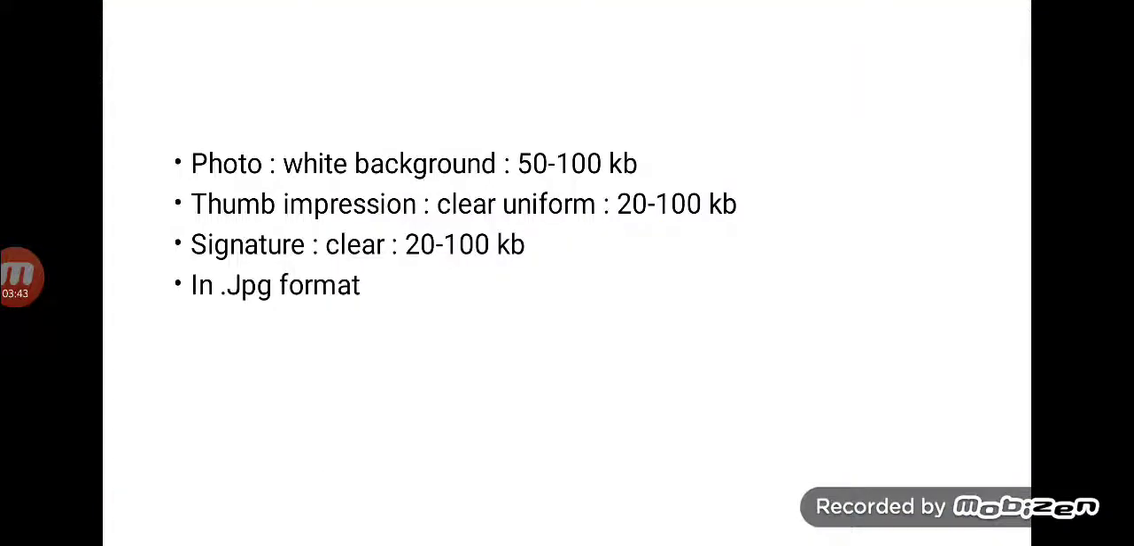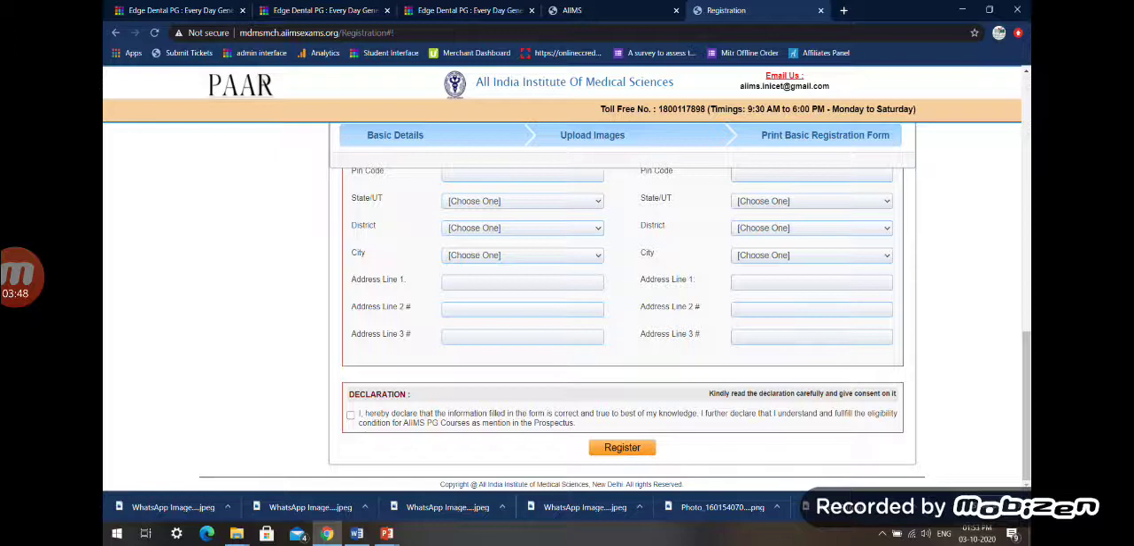Once this is done, an auto-generated message will be received at the email along with the login ID and the login password. Now, once the login ID and login password are generated, the candidate can go to the next level of uploading images.